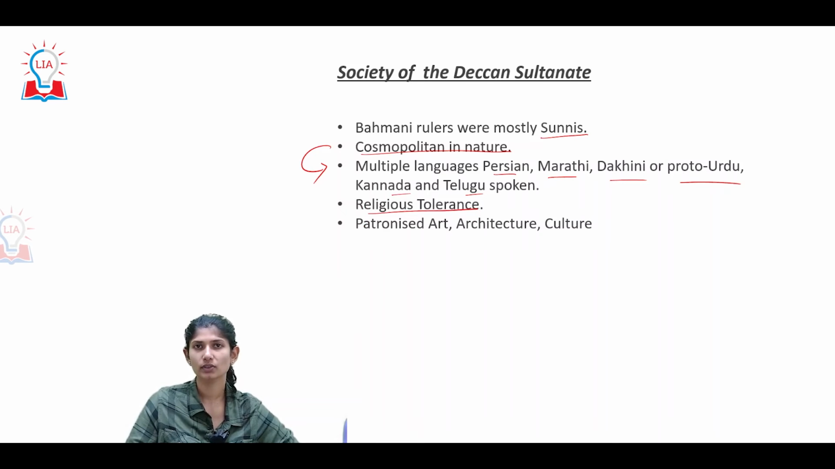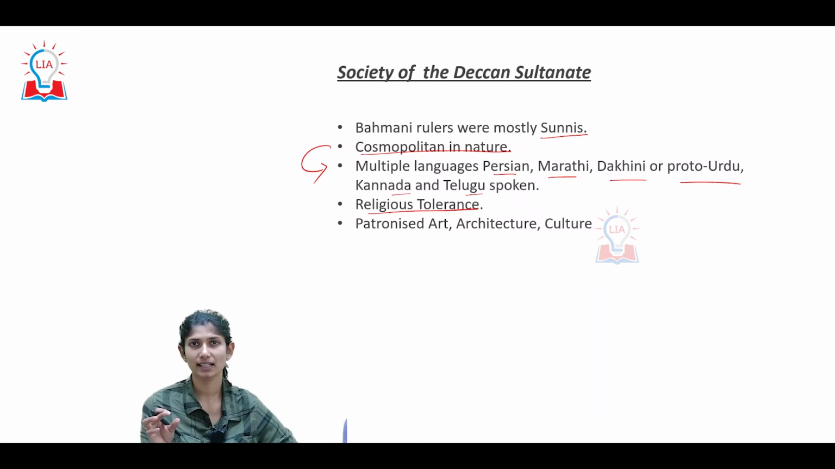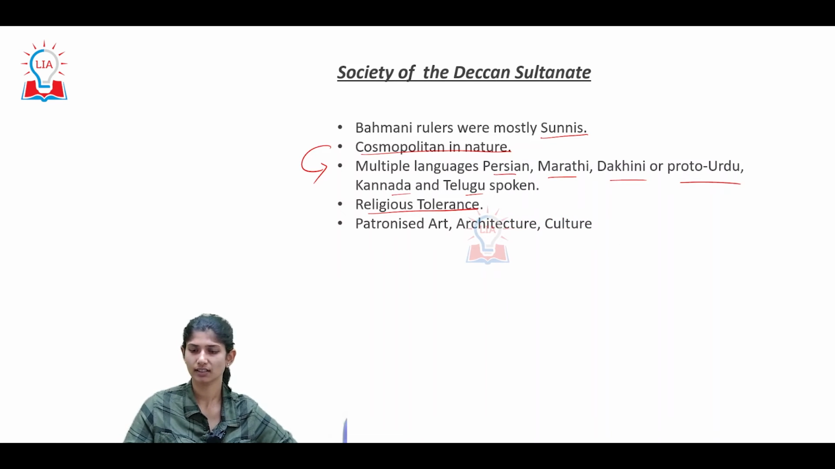Religious tolerance was largely seen in the period of the Bahmani Empire. Now, if you point out one king or two kings, they may have been religiously intolerant. But in general, if you sum up the Bahmani kings, at large they were religiously tolerant. They patronized art, architecture and culture.